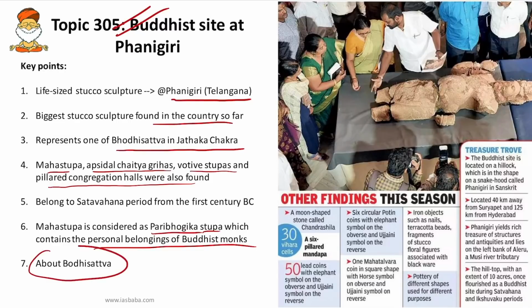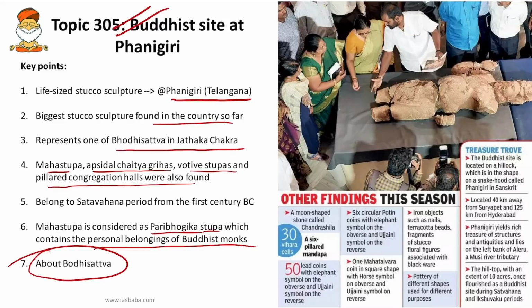So let's know about Bodhisattva. In early Buddhism, Bodhisattva meant the previous life of a Buddha. In Mahayana Buddhism, Bodhisattva refers to a human being committed to the attainment of enlightenment for the sake of others. So becoming a Bodhisattva is the goal of Mahayana Buddhism.